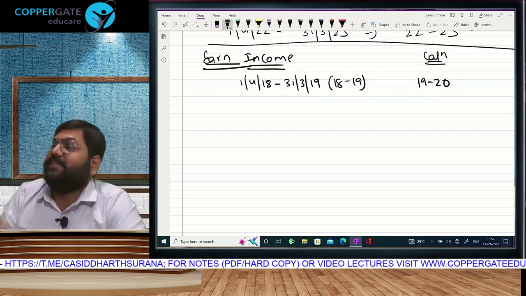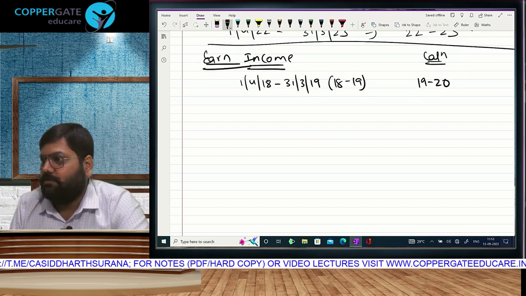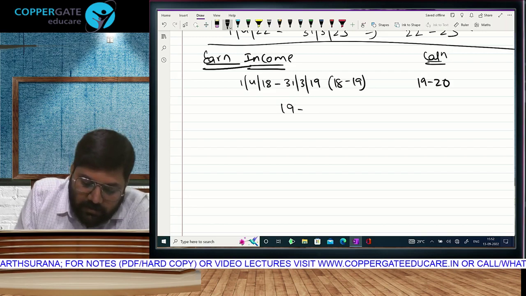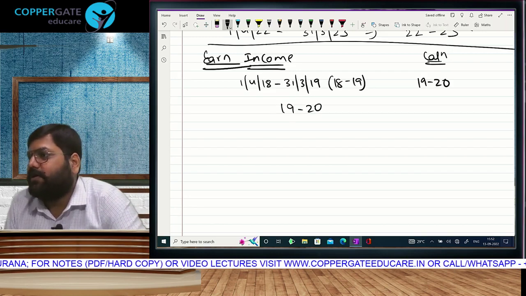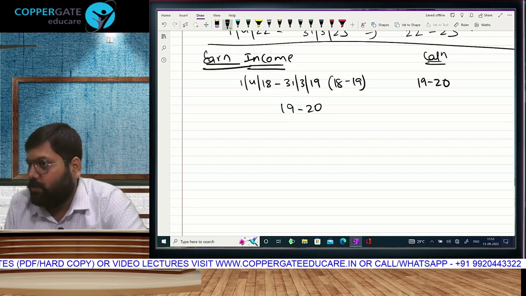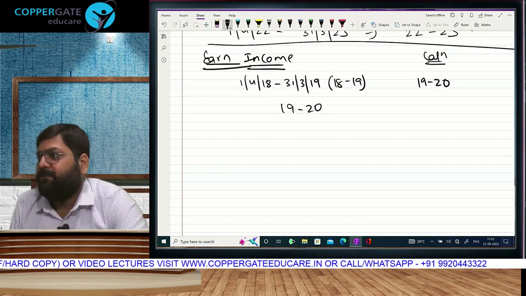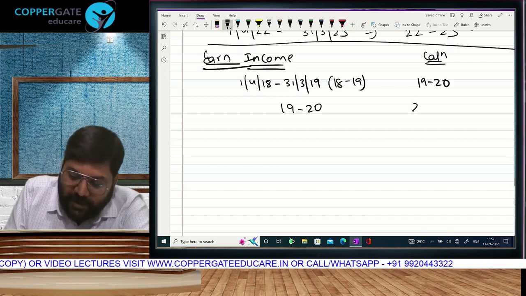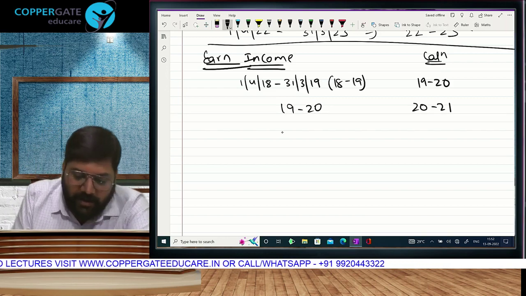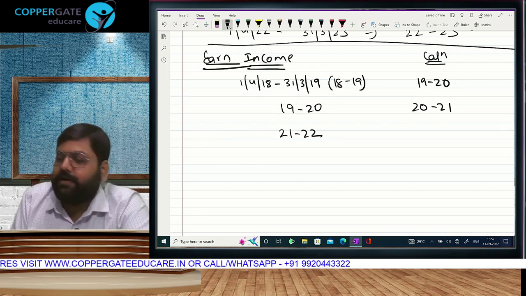But at the same time, in this next year also, you are earning something. Yes. So you will earn income for the full year. That is the year 1920. Can you calculate income or tax right up to 31st March 20 also? No, you can calculate only on 1st April 20. That means when you calculate, you enter the next year. You will be earning income in the year 21-22.